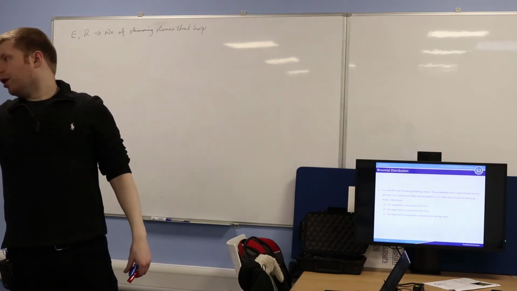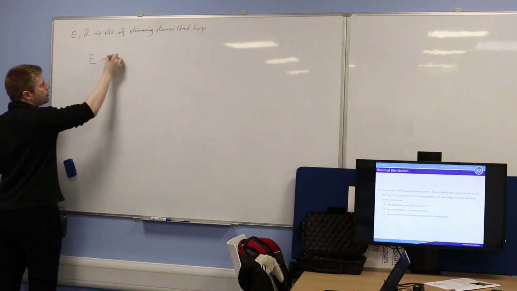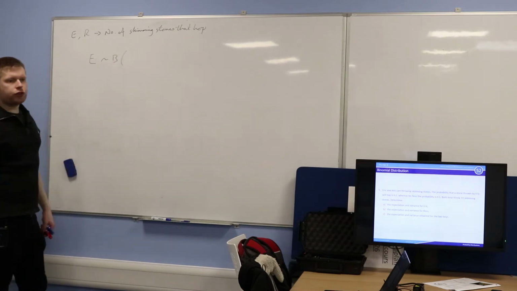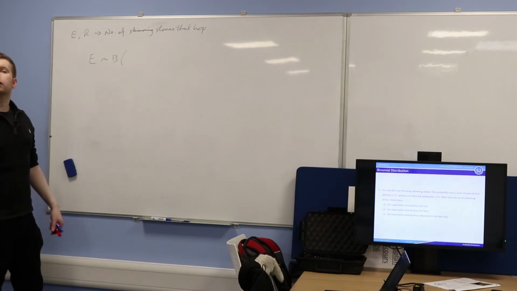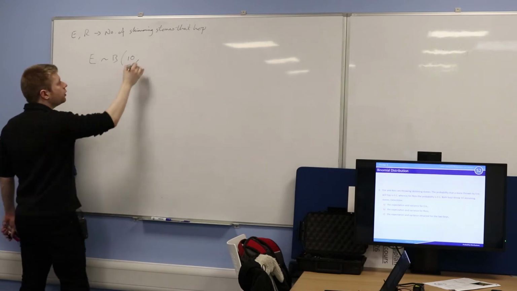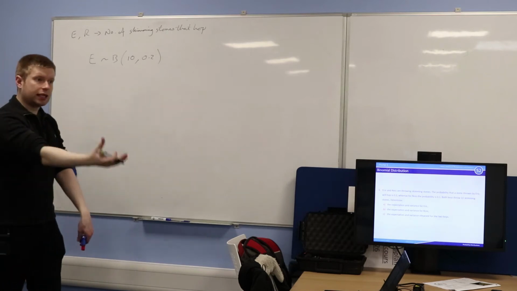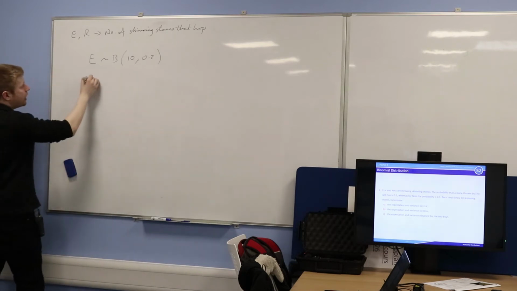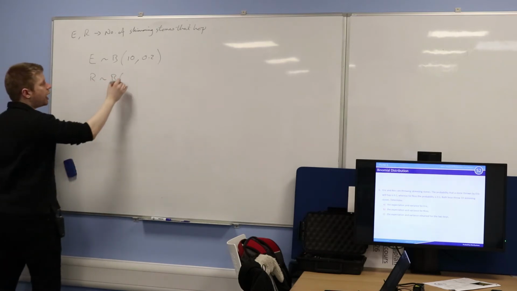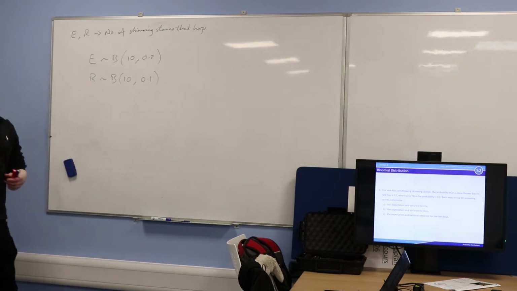Now, have a look. Eric is going to be binomially distributed. So E is going to be binomially distributed. You remember that notation from yesterday? What is n? What's the number that goes first? What's my parameter? 10. Perfect. And what goes here? 0.2. It's the probability of success. In this case, my success is a skimming stone that hops. And the same thing for R. So R is going to be binomially distributed. What goes there? 10. And what goes there? 0.1. So these are my parameters for each of these two random variables.